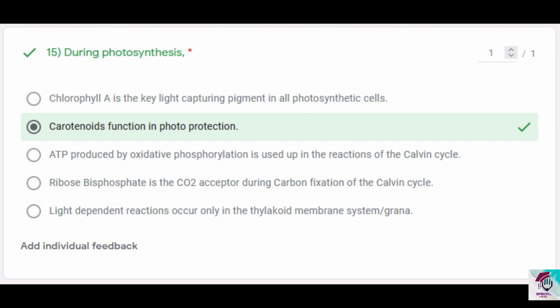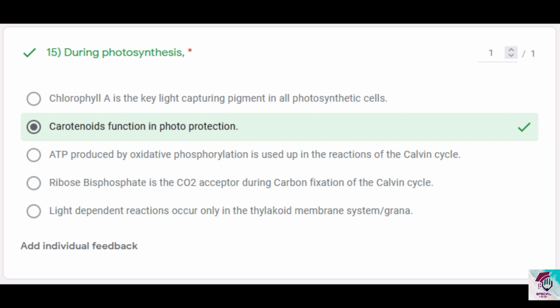And option 5, light dependent reaction occurs only in the thylakoid membrane system of grana. This is also incorrect because I am saying during photosynthesis as a whole. That means it includes the cyanobacteria, all photosynthetic cells. Now in eukaryotes, yes, light dependent reactions occur only in the thylakoid membrane. But if you consider the prokaryotic cyanobacteria, light dependent reaction occurs in their plasma membrane. It forms inner foldings, and only in that it occurs. So it's not always in thylakoid membranes.